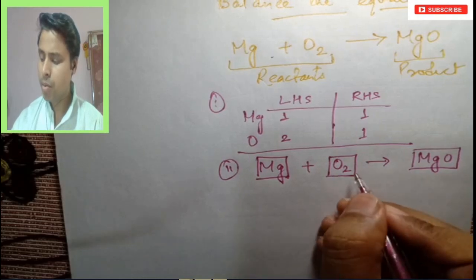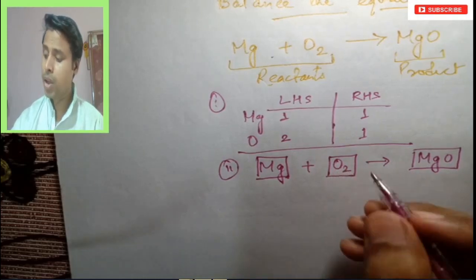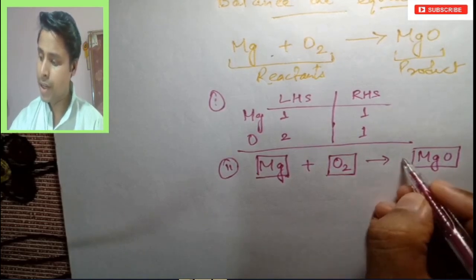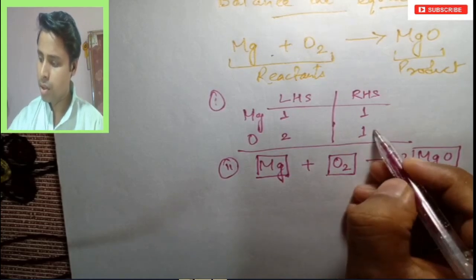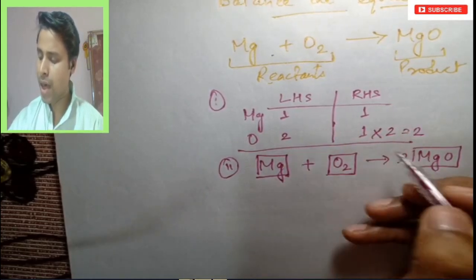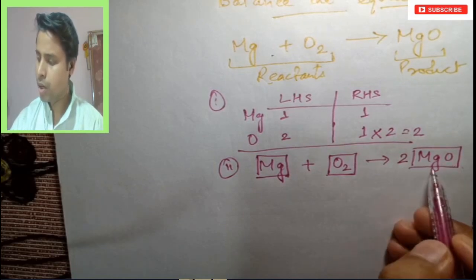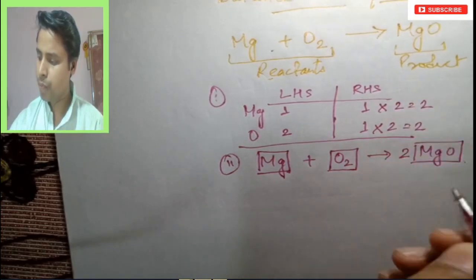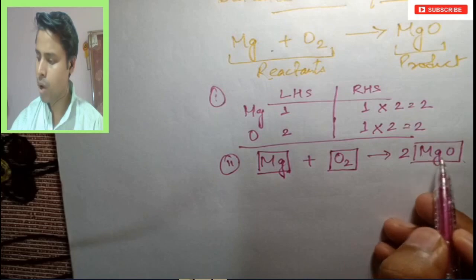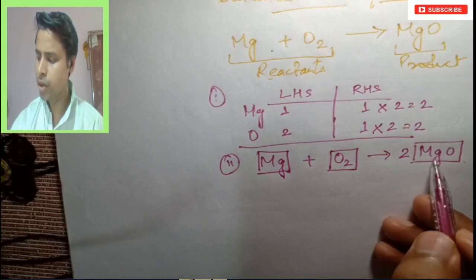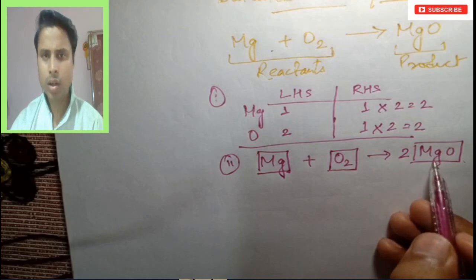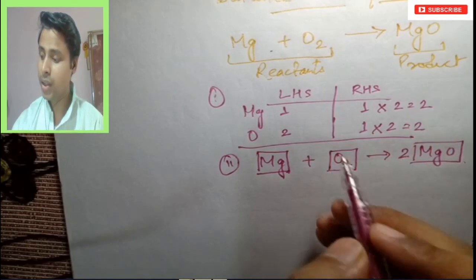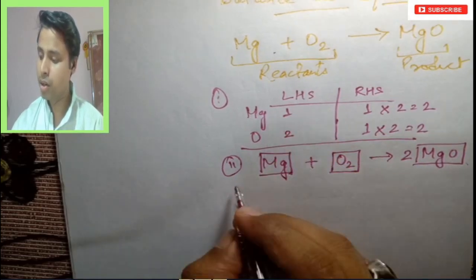Now if you see which one is more, oxygen is more on the left, and here oxygen is less, so we first balance the oxygen. If I write 2 here, it becomes balanced. But 2 into 1 is 2, so magnesium also became 2 here. Magnesium is 1 only, so 1 is not written, we assume it as 1. So 2 into 1 is 2, right? So 2 and 2, but again this magnesium is not balanced.